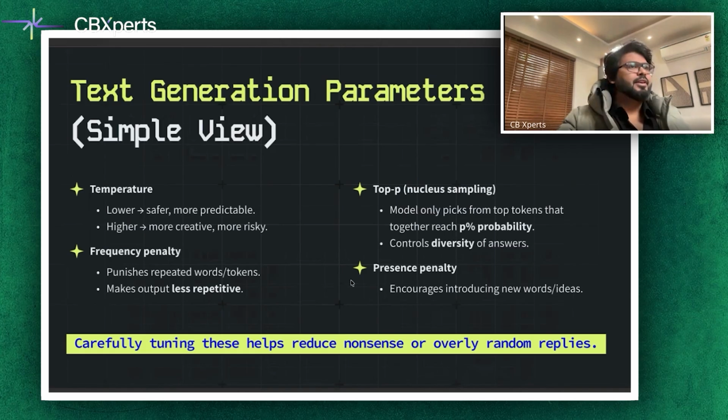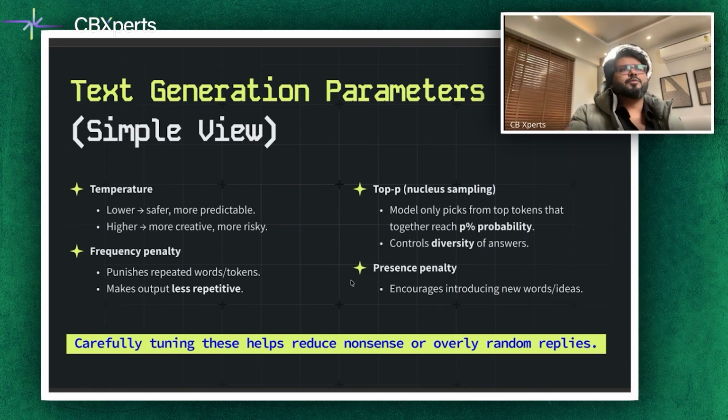So what's happening? We'll try to understand. When you work with large language models, you have several parameters that influence their creativity and reliability. Temperature controls randomness. A lower temperature produces safer, more predictable outcomes, while a higher temperature makes the model more creative but risky. Frequency penalties reduce repeated words or phrases. Let's say you have seen the model loop, "AI is amazing." That basically comes in because of frequency penalties.